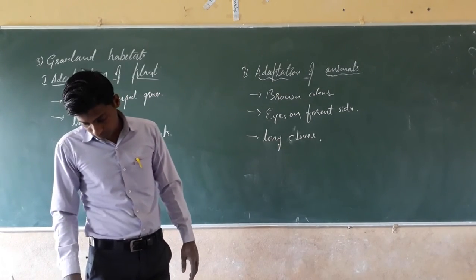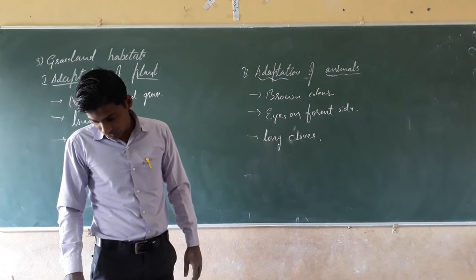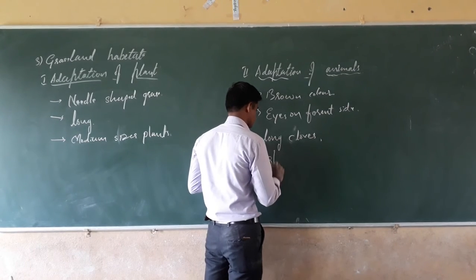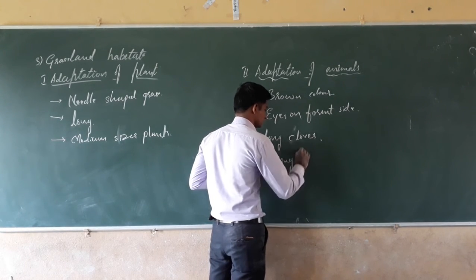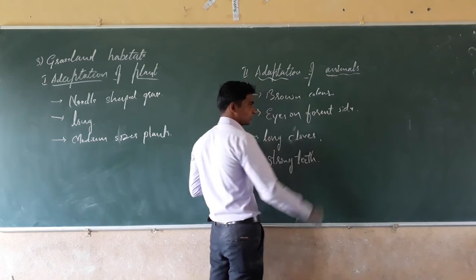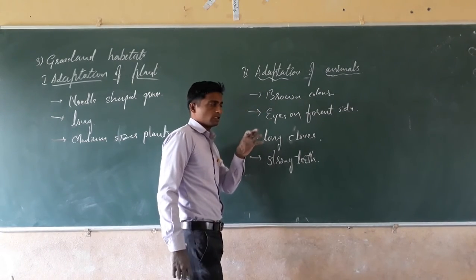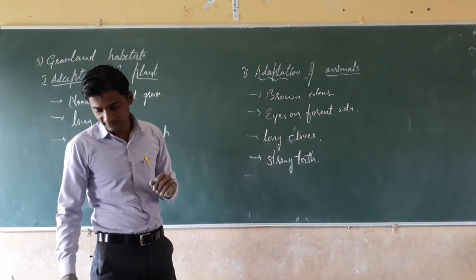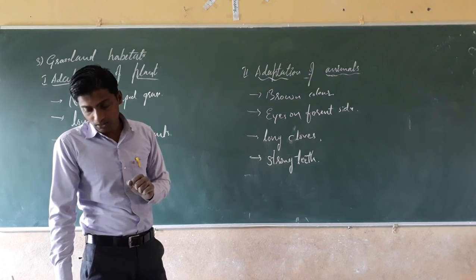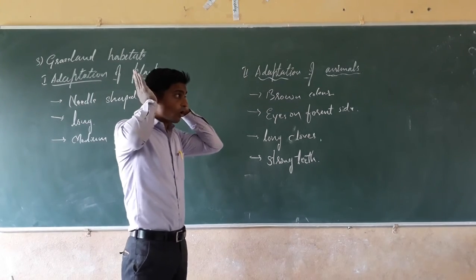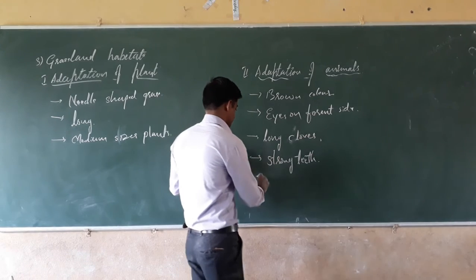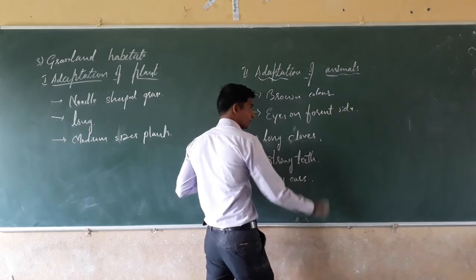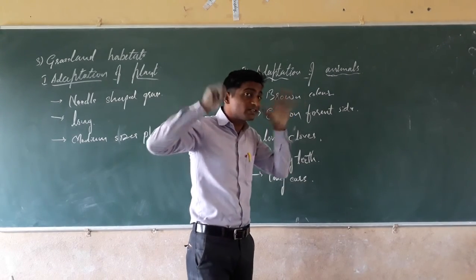Long claws. Next, strong teeth. Strong teeth to chew or to crush the hard substances, to feed on the grasses and all. Strong teeth, and in some animals, long ears to listen to the sound of predators.